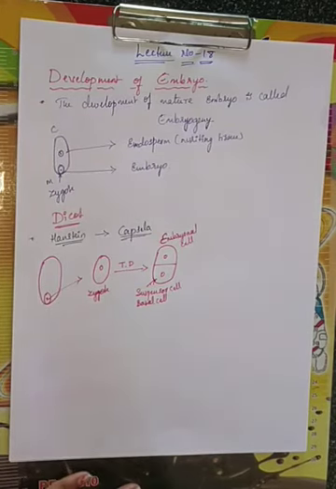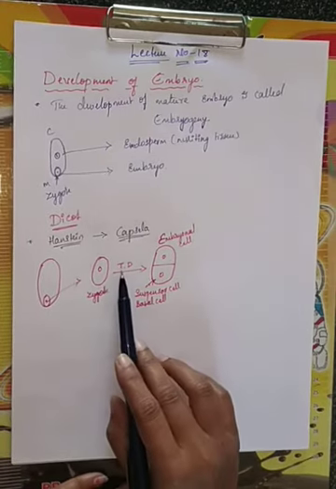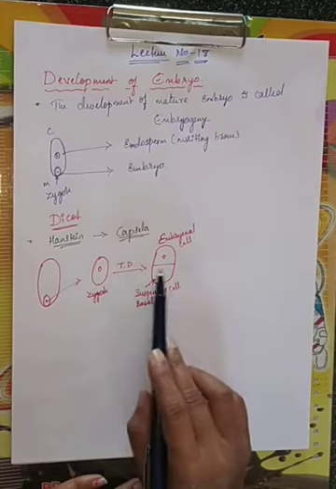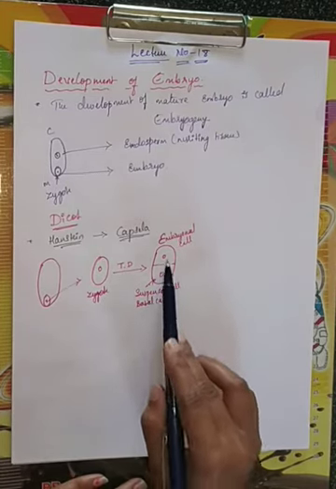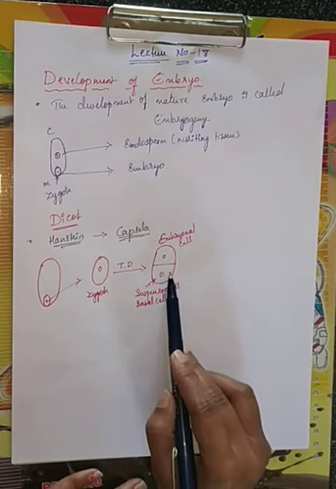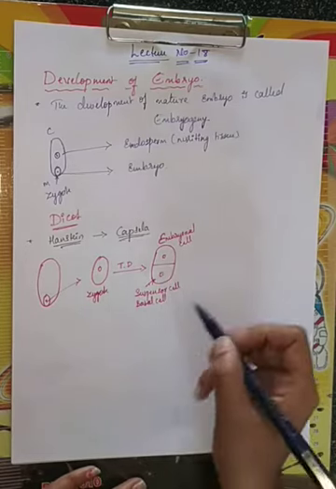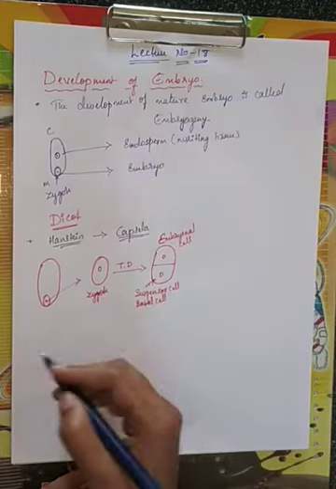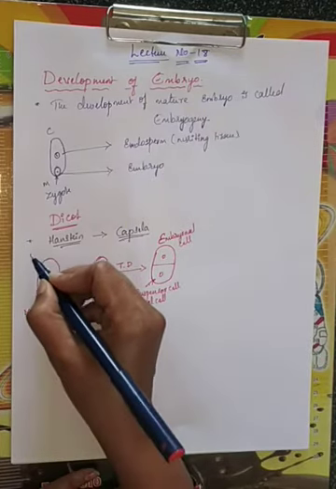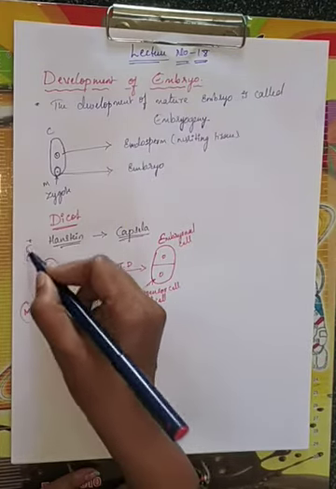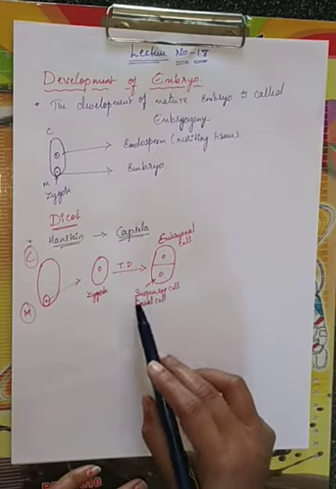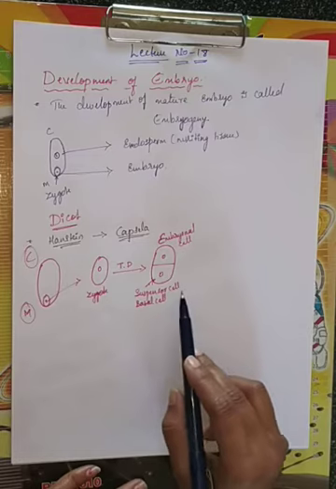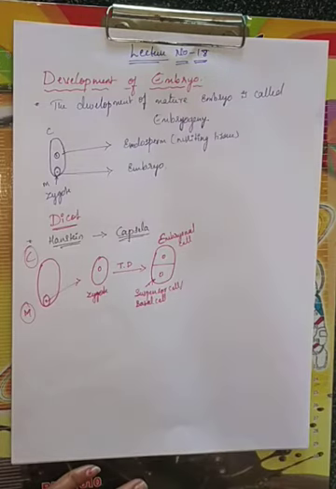The zygote is divided transversely, and due to the transverse division 2 cells are formed. See, this is the micropyle and this is the chalazal end, don't forget this. The cell towards the micropyle is called the suspensor cell, or the basal cell.